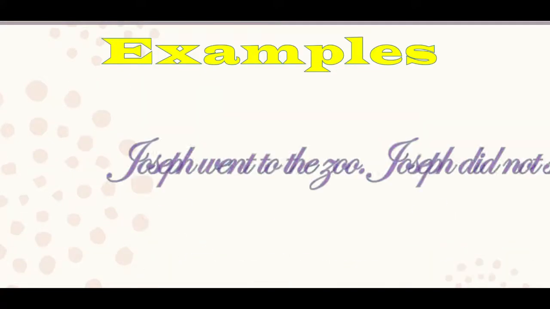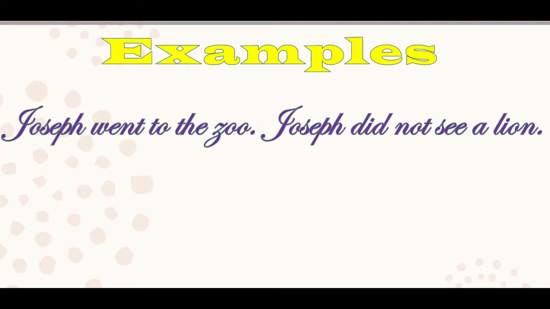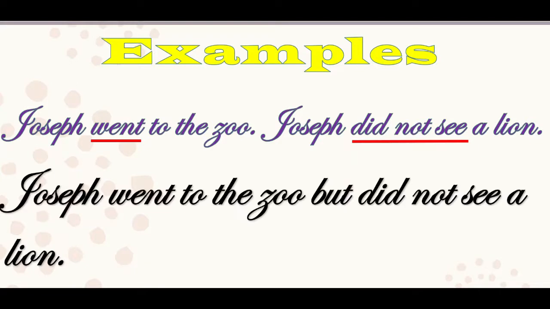Right? Next example. Joseph went to the zoo. Joseph did not see a lion. So, did not see, went. The first part of the sentence is positive. The second part of the sentence is negative. What will we do? Yes, we will merge these two sentences into one and use but. Joseph went to the zoo but did not see a lion. Why are we going to use but? Yes, because the first sentence is positive while the next sentence is negative.